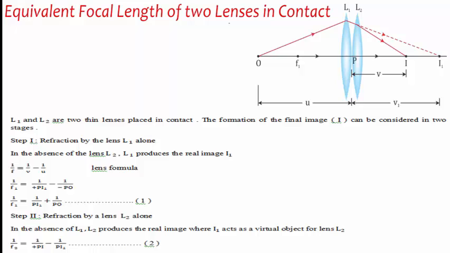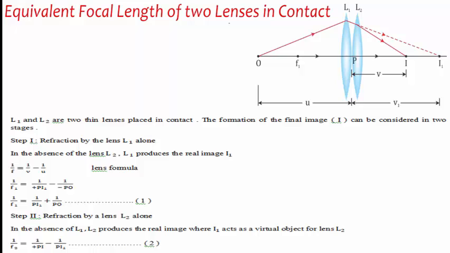According to the lens formula, we have 1/f = 1/v - 1/u, where f is the focal length of the lens, and v and u are the image distance and object distance.